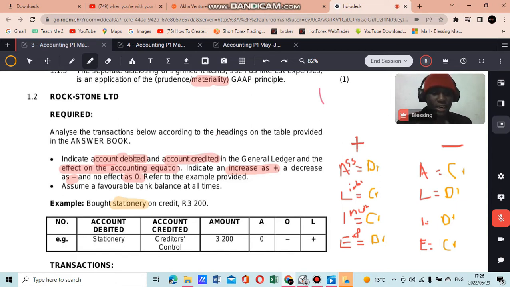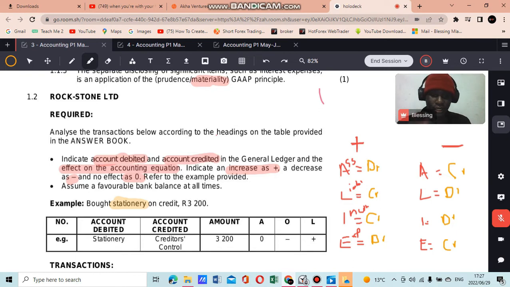And you can even think through this using our diagram here. If our liabilities are increasing because we bought this on credit, we call this account creditors control, and it's a liability account. Liabilities increase where? It means that our liabilities increased because now we owe more to suppliers, because we took the stationery on credit.